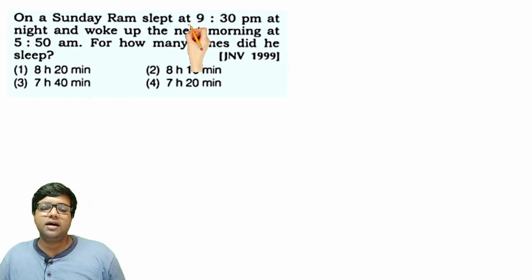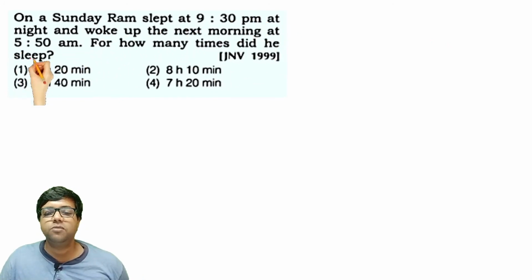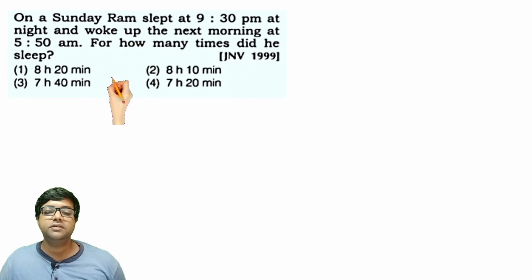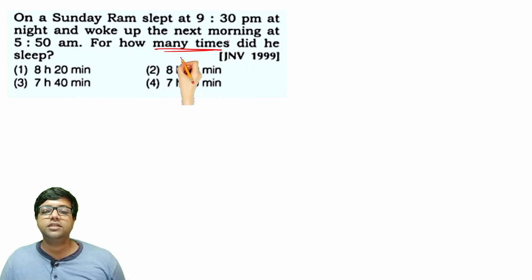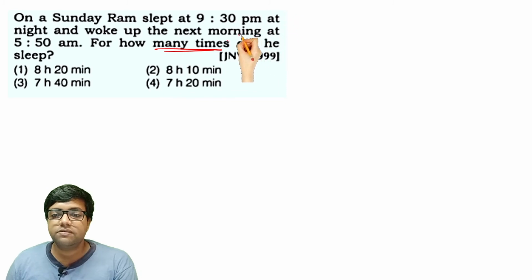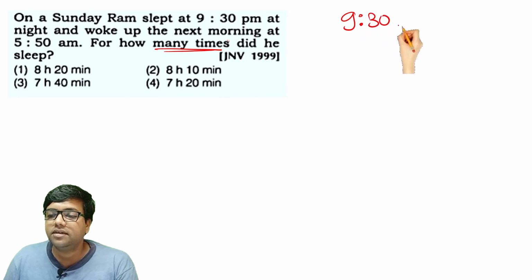On a Sunday, Ram slept at 9:30 p.m. at night and woke up the next morning at 5:50 a.m. For how much time did he sleep? There needs to be a correction here in the wording, but anyway we understood the question, right? Ram slept at 9:30 p.m. at night. So let's write it 9:30 p.m. The next hour is 10 o'clock.